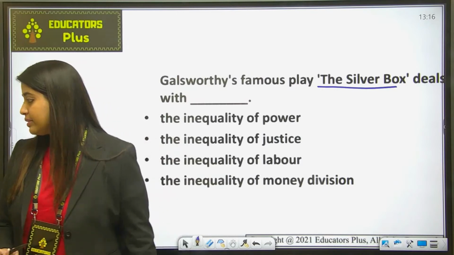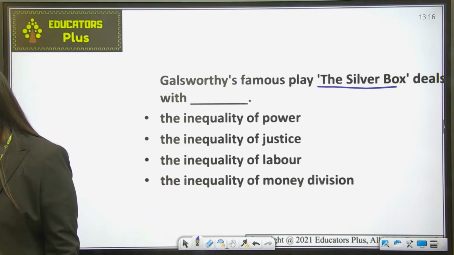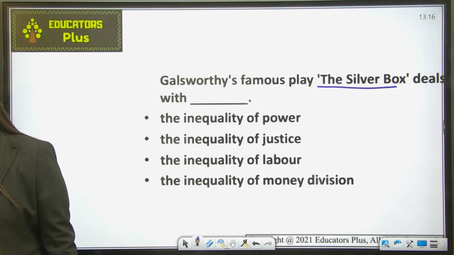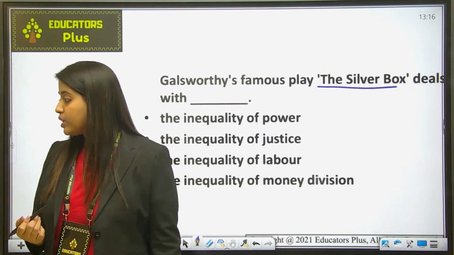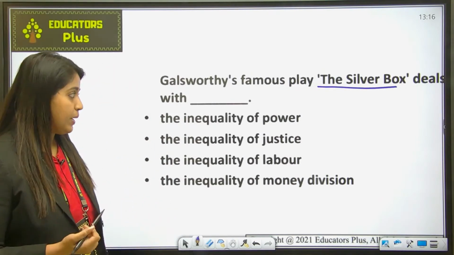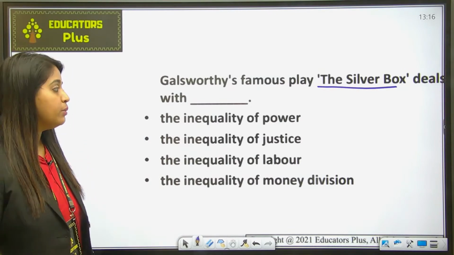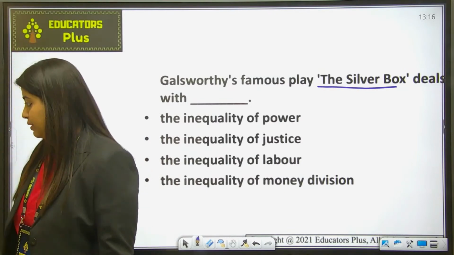In the chat box, please let me know the answer. Galsworthy is a very important author from the examination point of view, so you must know the works of Galsworthy as well. One of his works is The Silver Box. What is the theme of that work? You have to tell me in the chat box.